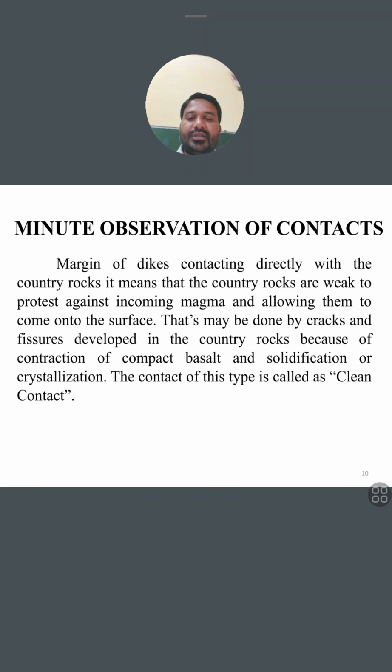Minute observation of contacts, if you talk about contacts, means the margin of dikes contacting directly with the country rock. It means that the country rocks are too weak to protest against the incoming magma, allowing it to come up onto the surface. That may be done by cracks and fissures developed in the country rocks because of contraction of compact basalts during solidification or crystallization. Now the contact of this type is called clean contact.